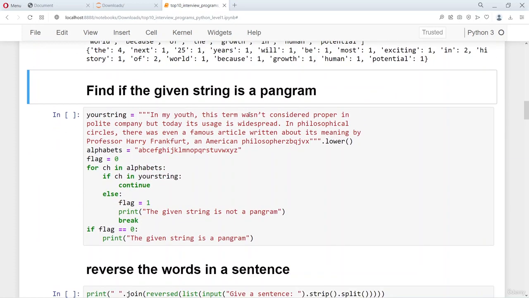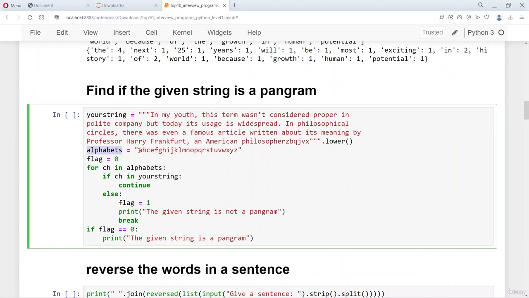The other thing that is very interesting is find if the given string is a pangram. So basically you want to find out that if all the characters are appearing, right? If all the characters are appearing in the string. So you have these alphabets, all the 26 alphabets that is present in a string.